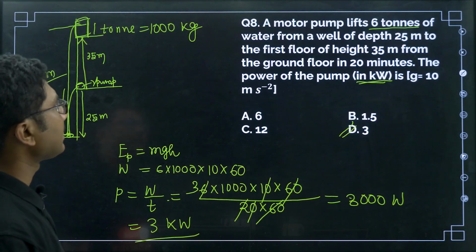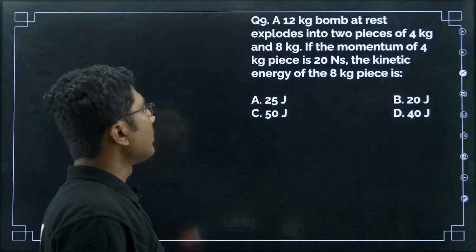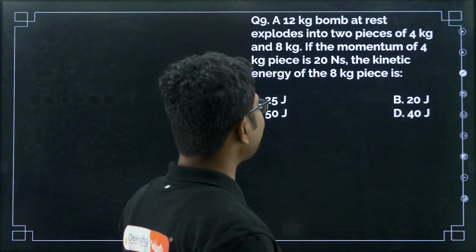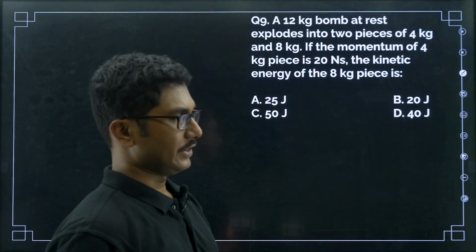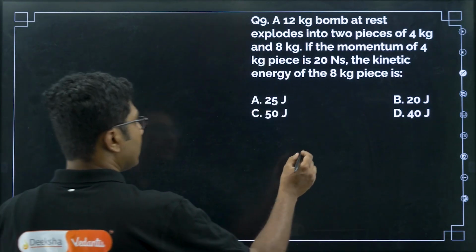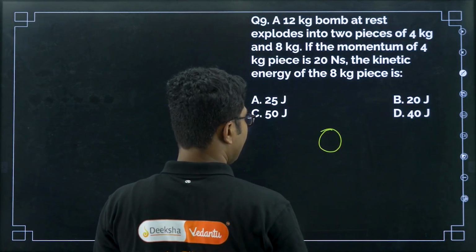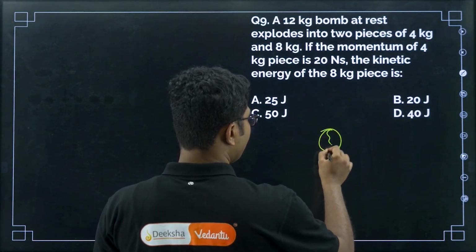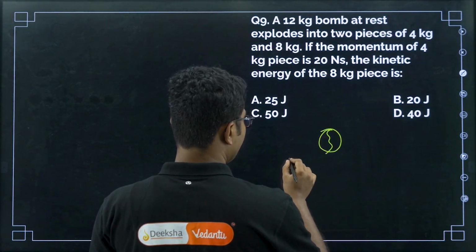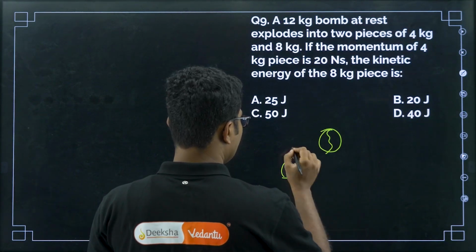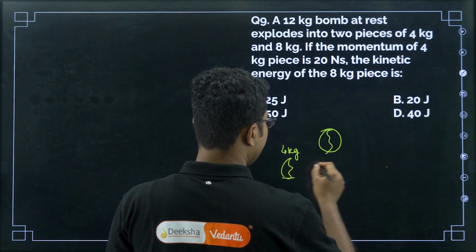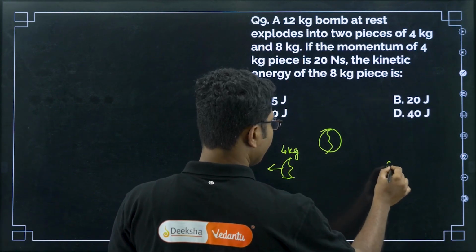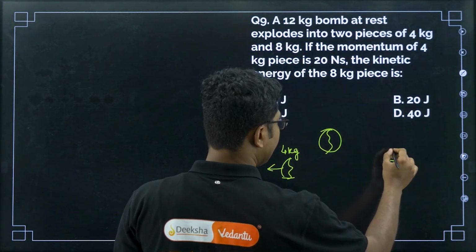Now let's move on to the next question. A 12 kg bomb at rest explodes into two pieces of 4 kg and 8 kg. So there was a bomb, and the bomb explodes into two pieces. One piece goes this side, say with 4 kg. Another piece goes to the other side. This is 8 kg.